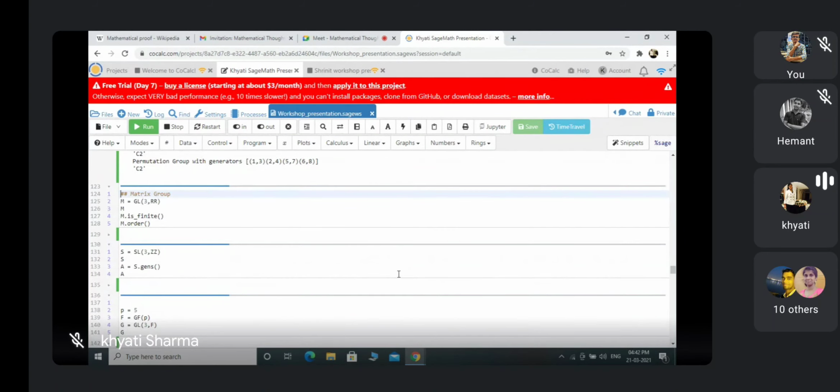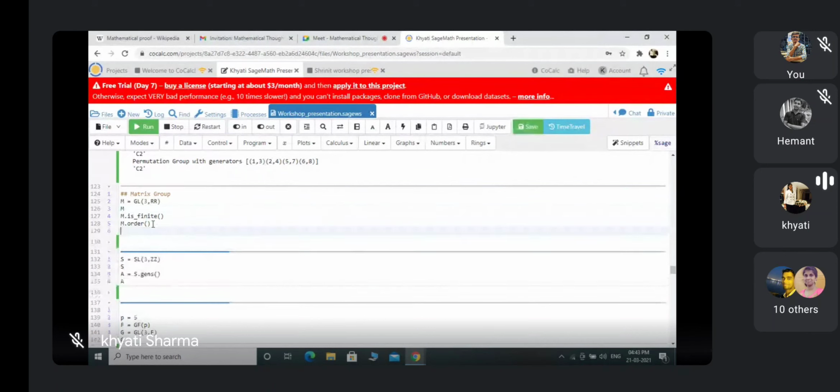So now next, till now I have defined only finite groups, but we can also define infinite groups in Sage. So next is infinite group. First I am defining a matrix group. I am denoting M as GL(3, RR). What is its meaning? It's the general linear group of 3 cross 3 matrices over the ring R. And now I want to check whether M.is_finite, what is its order, or if I want to find out M.is_ and tab.